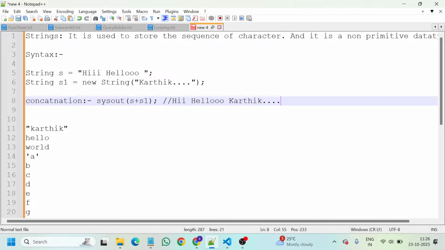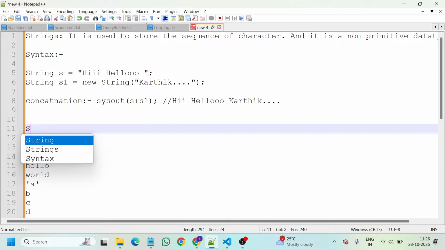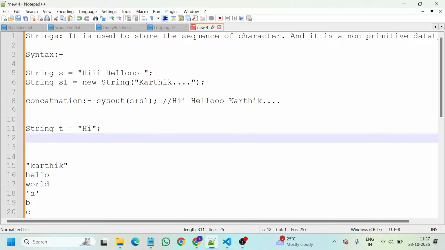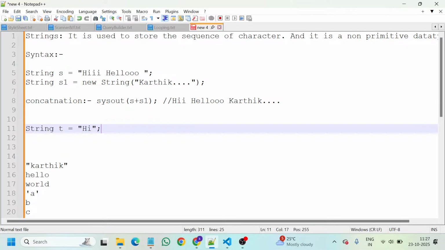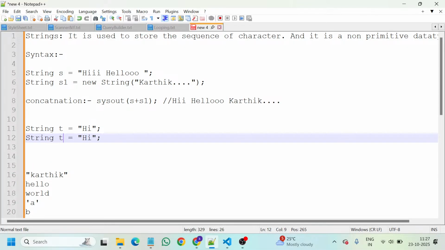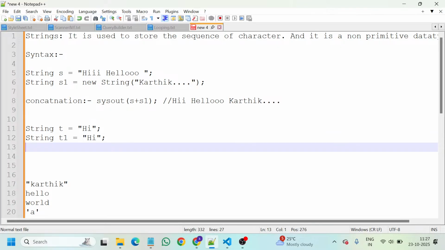For example, let us take few things. I will take down some variables. String t is equal to hi, and string t1 is equal to hi, and let us take string t2 is equal to new string hi. So can you identify what is the similar thing that I have taken down here? The value is same, hi, but the variables are different, t1 and t2.